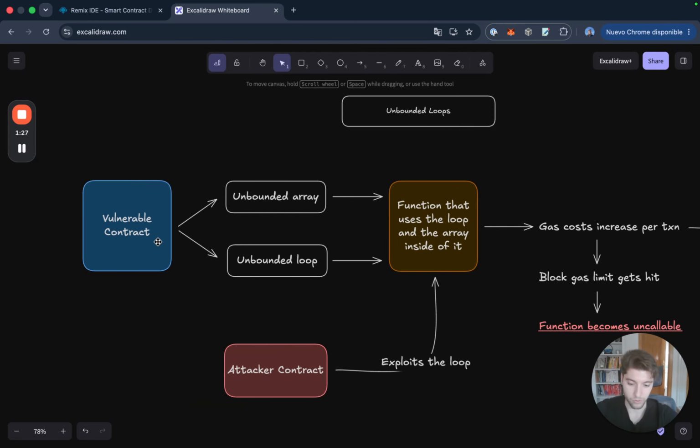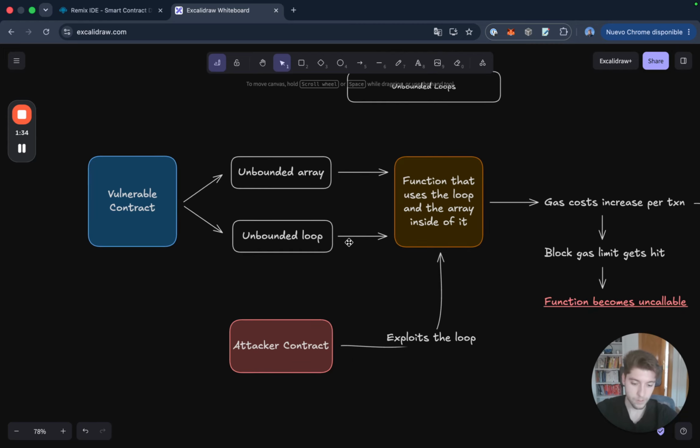So in a vulnerable contract where we have unbounded loops, we would have a setup similar to the following. We will have a function, obviously, but then we will have an unbounded array. An unbounded array is just an array that doesn't have a maximum. So you could add as many addresses in that array, as many strings, integers, booleans, whatever you want.